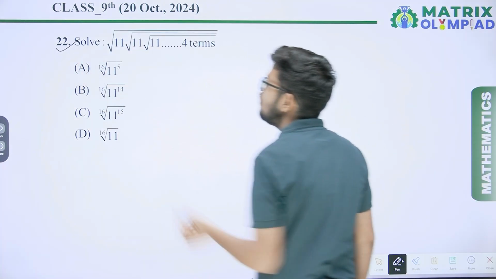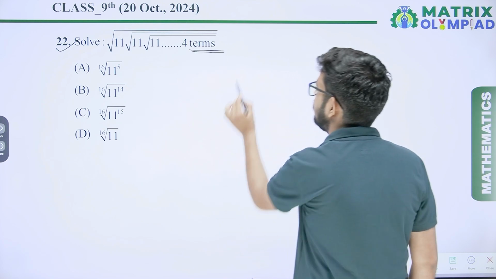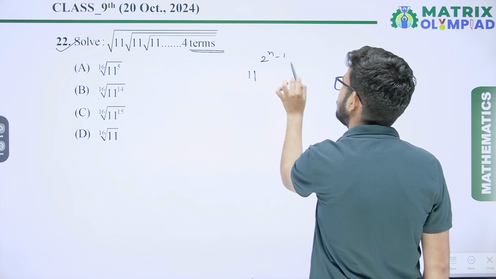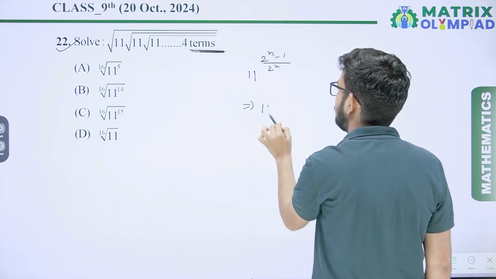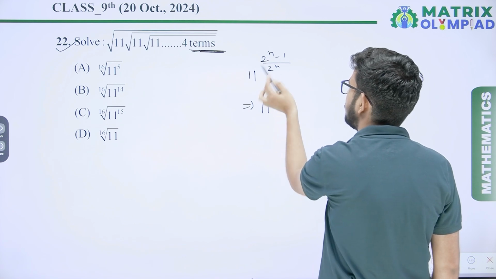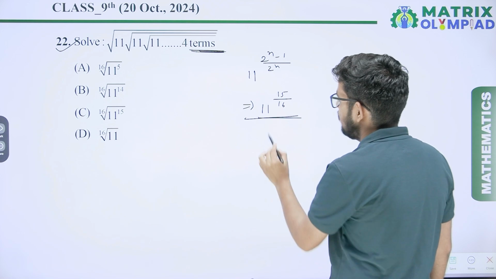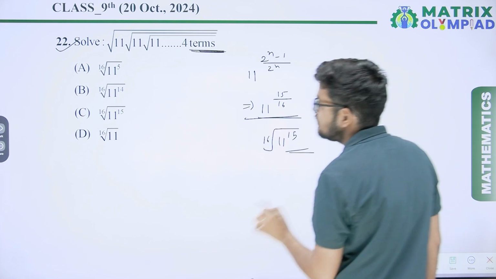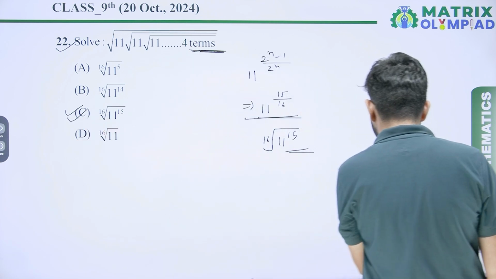Question number 22. Solve this one up to 4 terms. So it will be 11 raised to power (2^n minus 1) upon 2^n. Here n is 4 terms, so it will be 11 raised to power 2^4, that is 16, minus 1, 15 upon 16. So our answer is 16th root of 11 raised to power 15. Option C will be the correct answer.